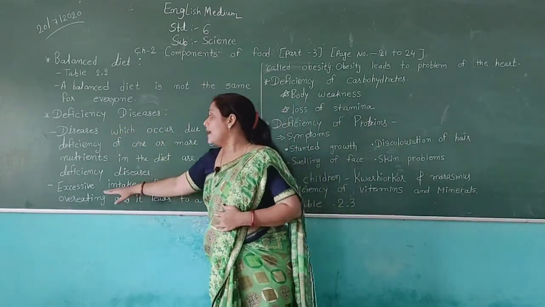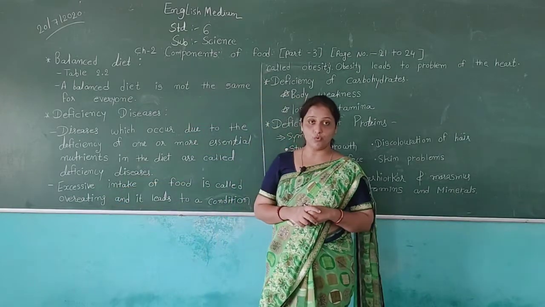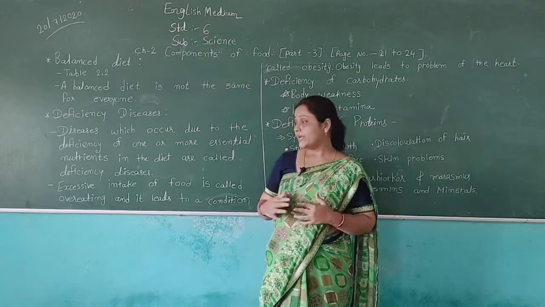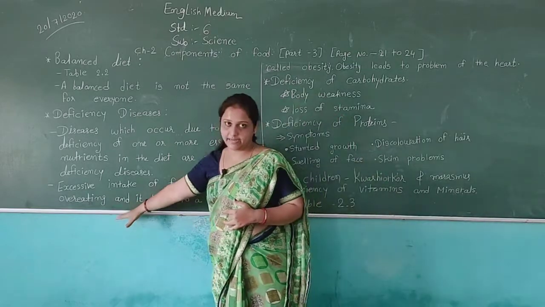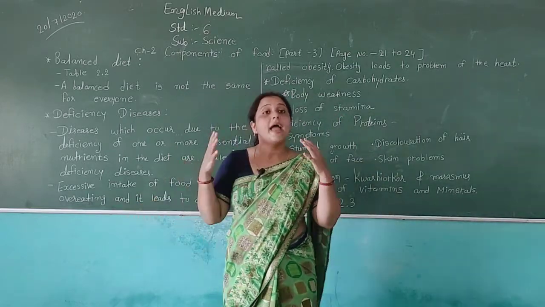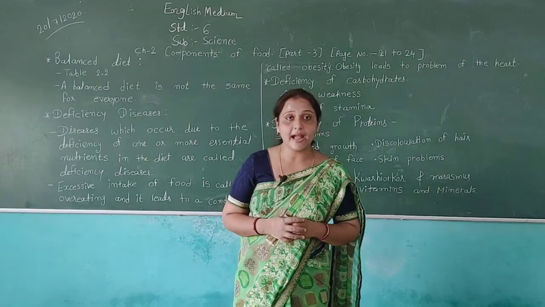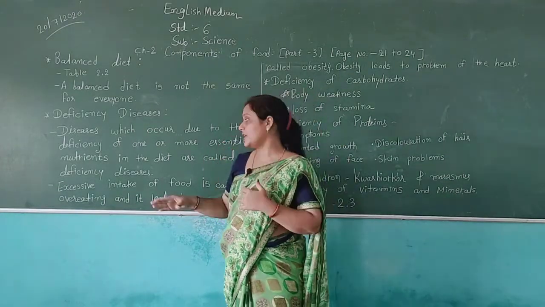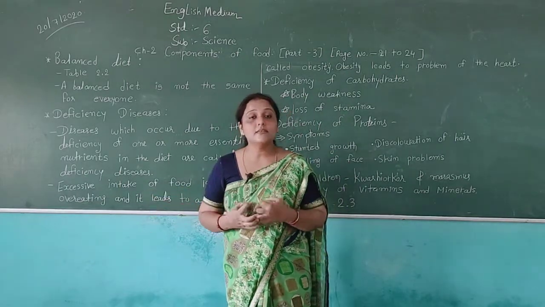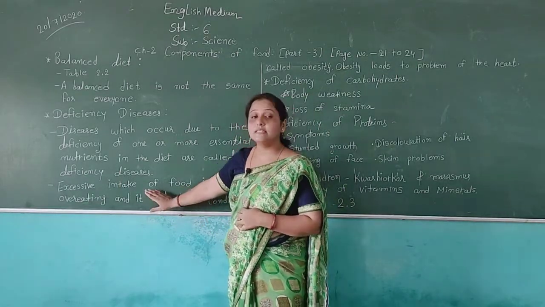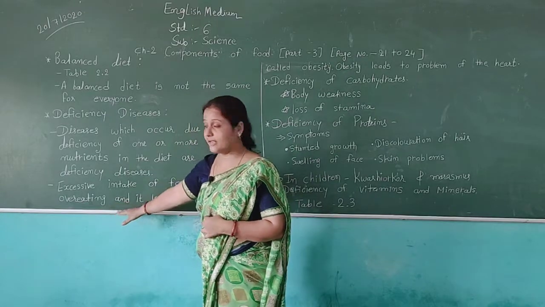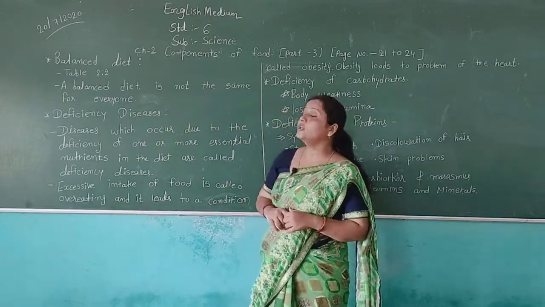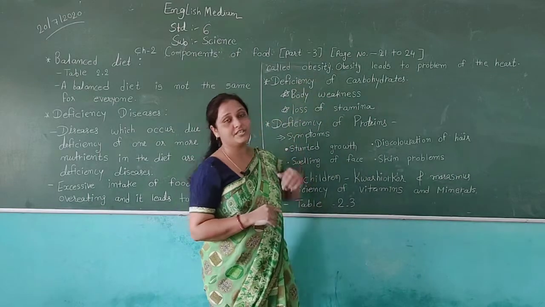For example, excessive intake of food is called overeating. If we eat excessive food at a time, in our lunch or dinner, it is called overeating and it leads to a condition called obesity.